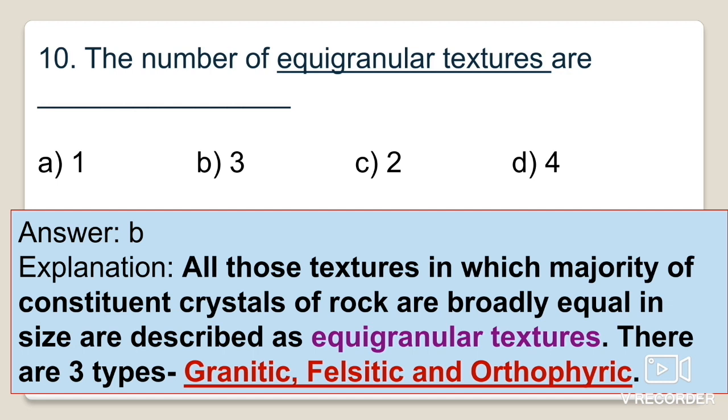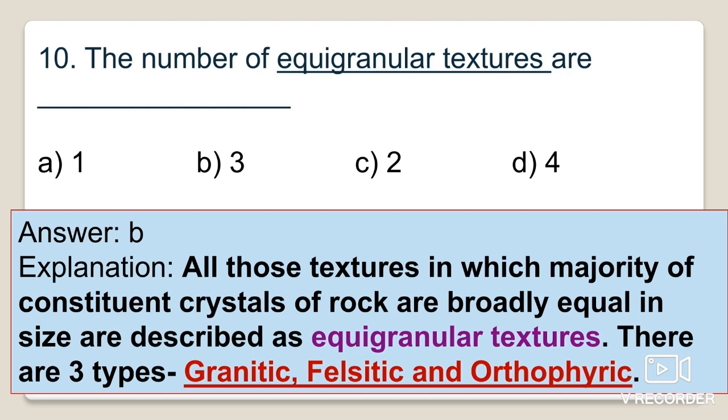And there are three important types: the granitic texture, felsitic texture and orthophyric texture. So there are three types of equigranular texture. You can easily pinpoint it from the options. The correct option there is option B.